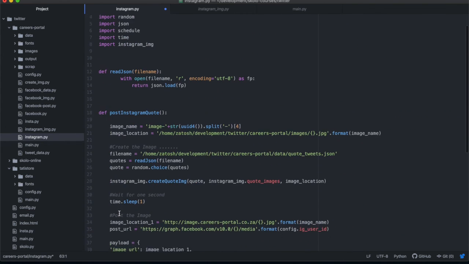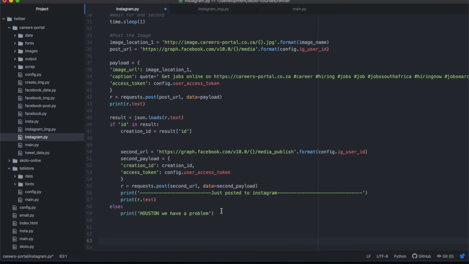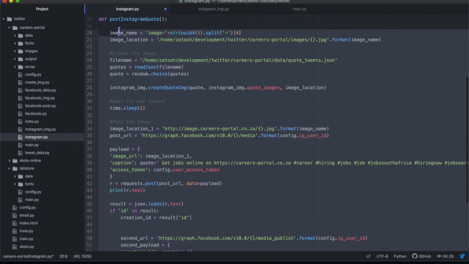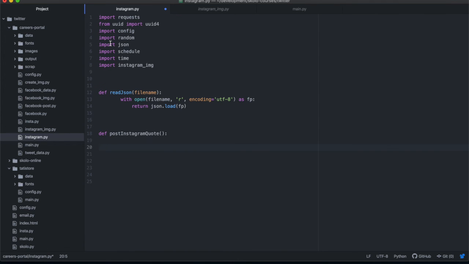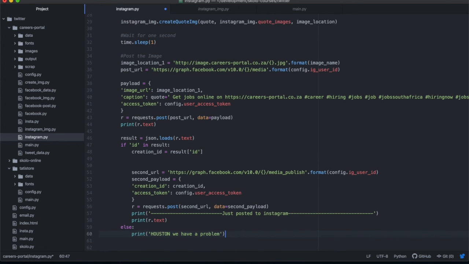Within your function, you could put the try-except in here as well. You could take all of this and put it inside of a try, paste it in there, and then add the except.